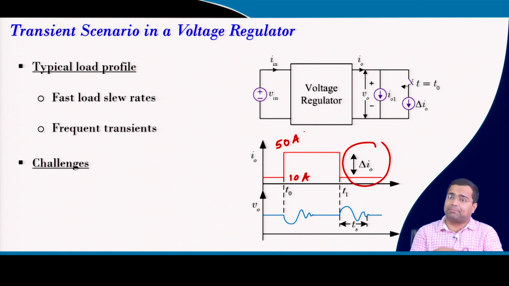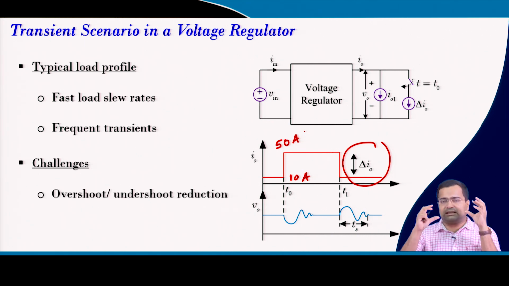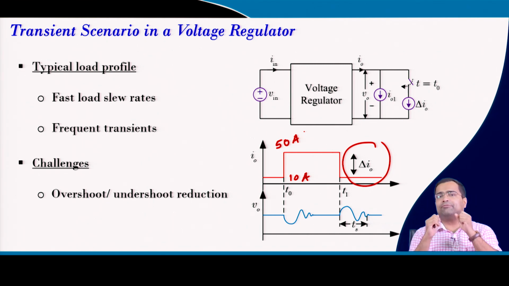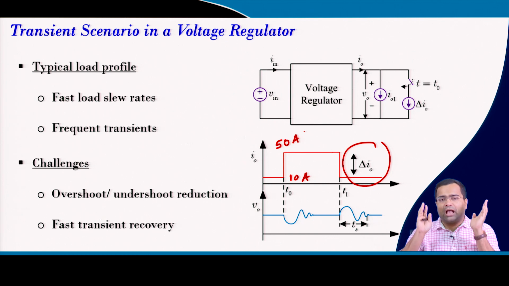So, the transient can happen frequently and we need to reduce this overshoot and undershoot because there is a stringent requirement in terms of noise margin of the voltage, because this power supply is used as a VDD of this digital processor. And you also want to reduce the transient time, that means you need to speed up this transient.